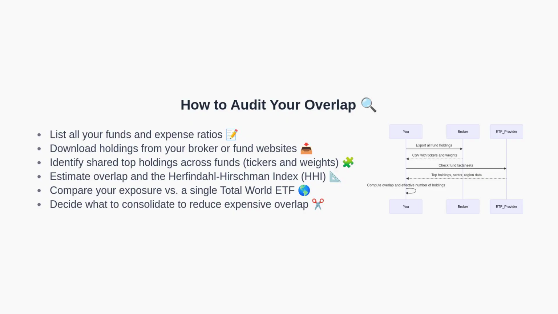Next, a step-by-step audit. First, list all funds and their expense ratios. Second, download holdings from your broker or ETF provider websites. Third, identify shared top holdings and their weights. Fourth, estimate overlap and consider calculating concentration with the Herfindahl-Hirschman index by summing squared position weights. Fifth, compare your current allocations to a total world benchmark to gauge home bias. Finally, decide which funds to consolidate to reduce overlap and simplify rebalancing.